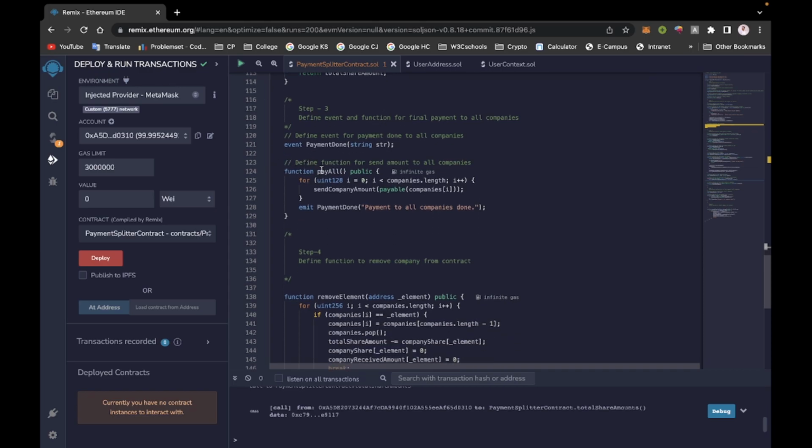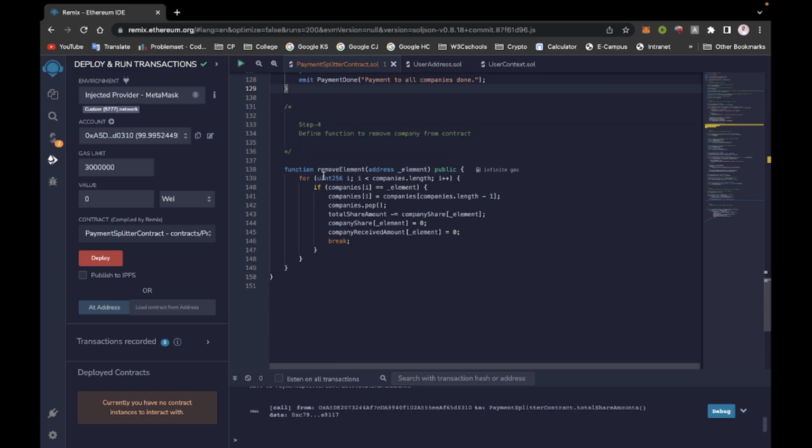After that we declare another function, payAll. Whenever we want to pay all companies at one time, we call this function. In this function we use the already defined function in our contract, sendCompanyAmount. And after doing all these payments, we have to call the event PaymentDone to all companies.